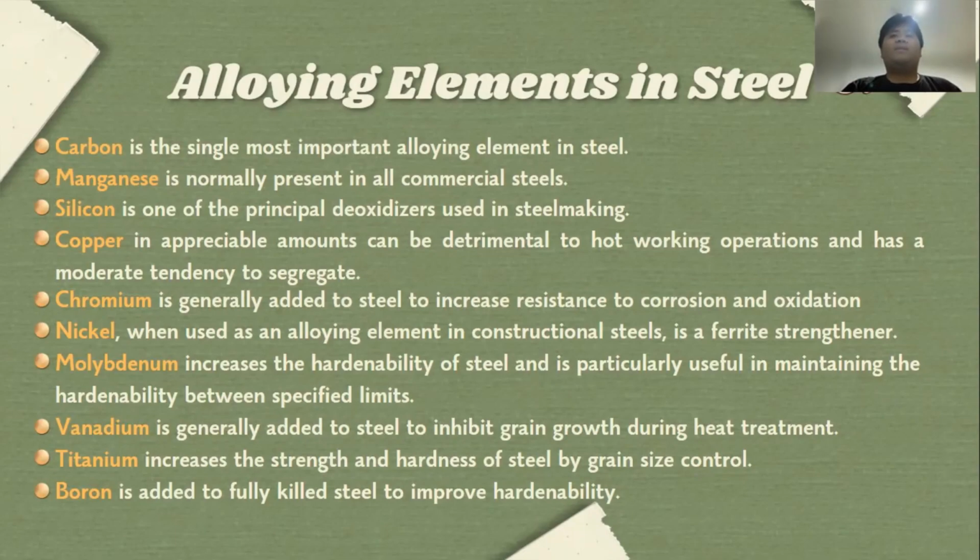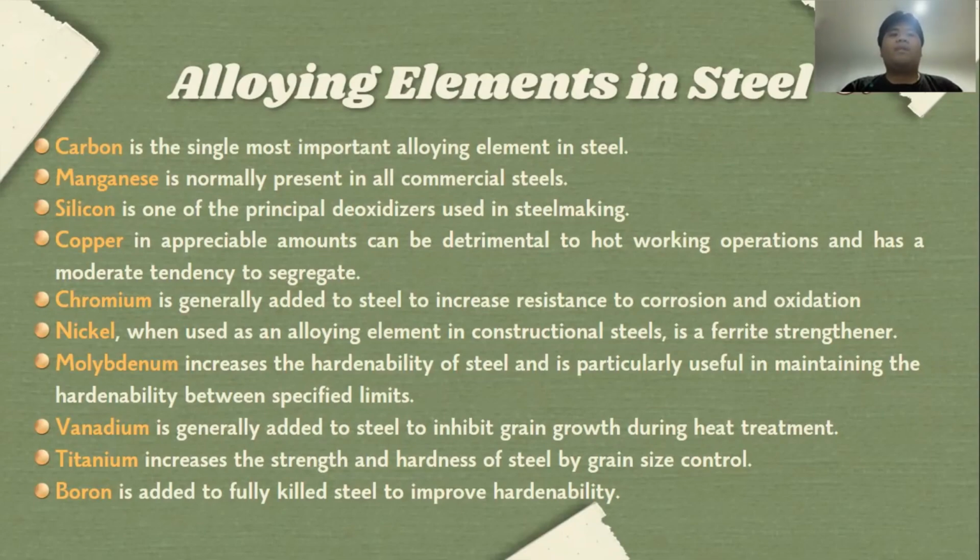Alloying elements in steels. Carbon is the single most important alloying element in steels. Manganese is normally present in all commercial steels. Silicon is one of the principal deoxidizers used in steel making. Copper in appreciable amounts can be detrimental to hot working operations and has a moderate tendency to segregate.